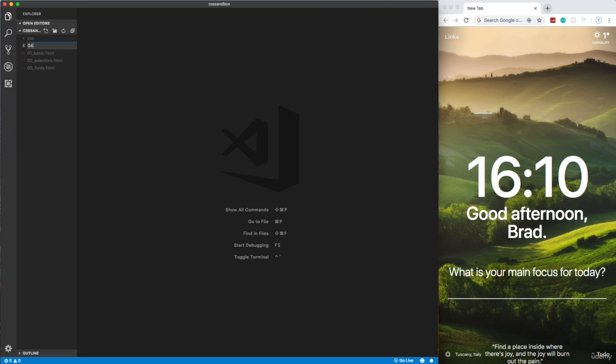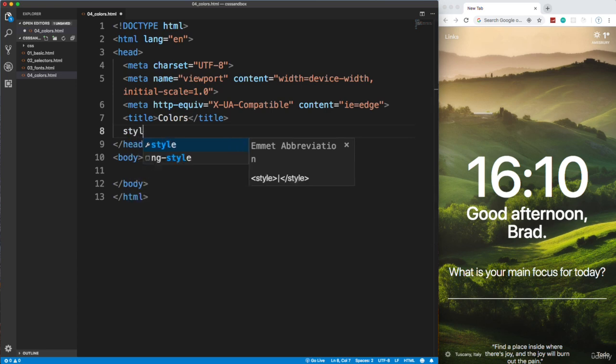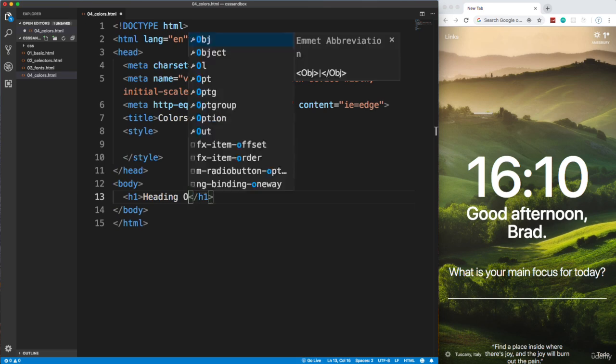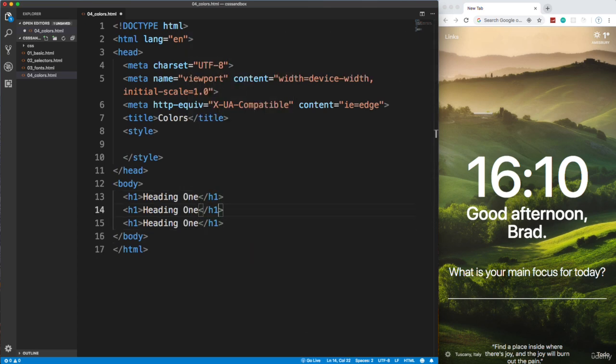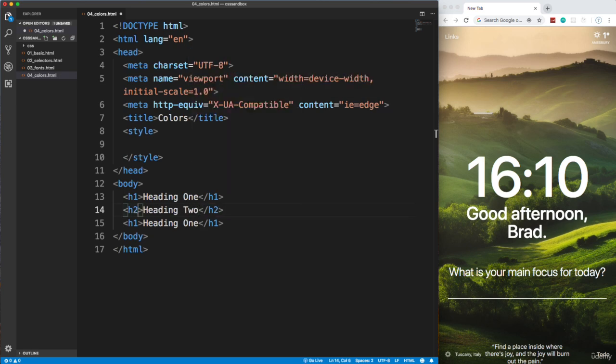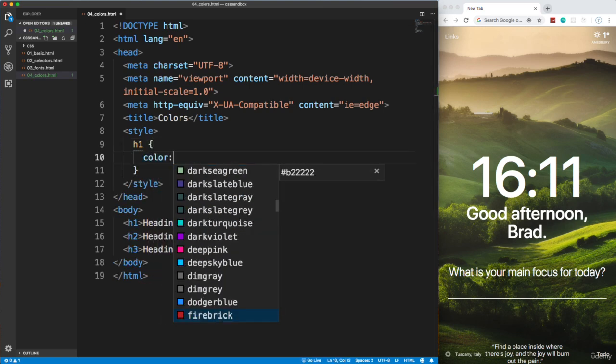So let's create a file called 04_colors.html, and let's put our boilerplate in here, and we'll go ahead and change the title to colors. Let's add in our style tags, and as far as the body, let's just put a couple headings. Let's do an H2 here, and an H3, and then up in the style I'm going to grab the H1 as a selector and give it a color property, which is going to be the color of the text.